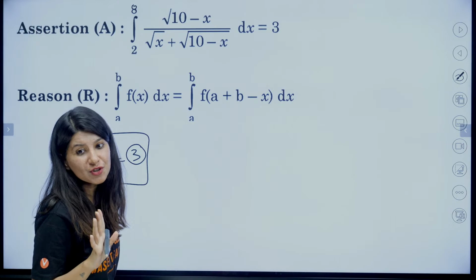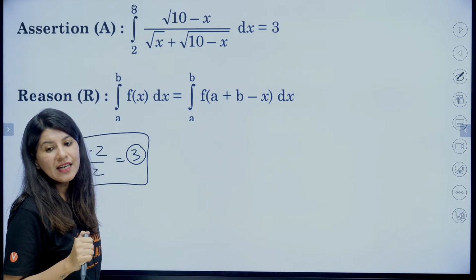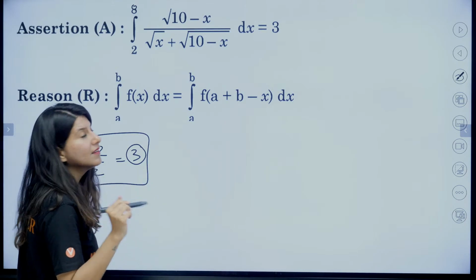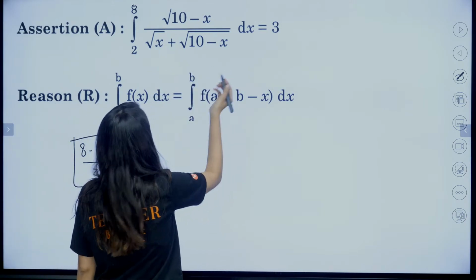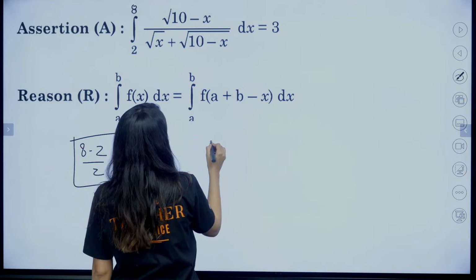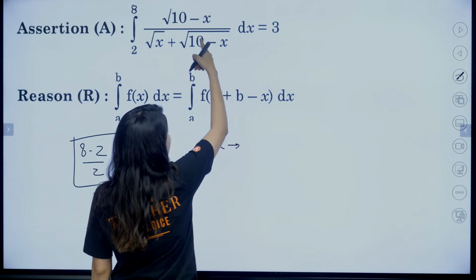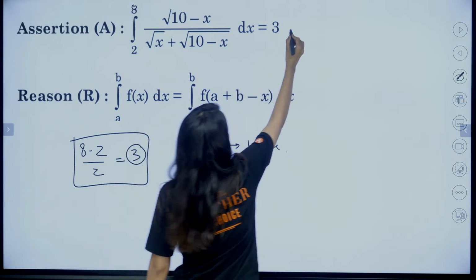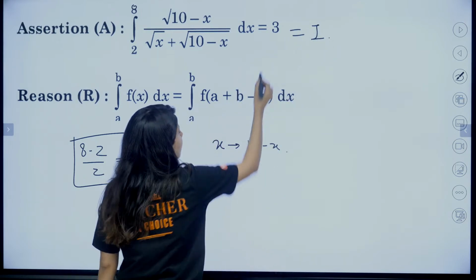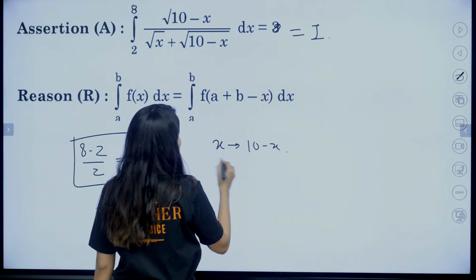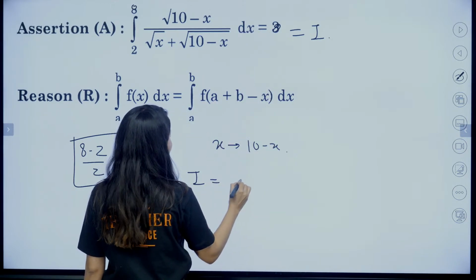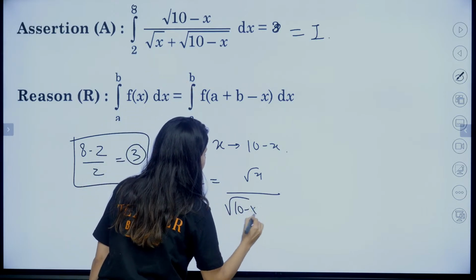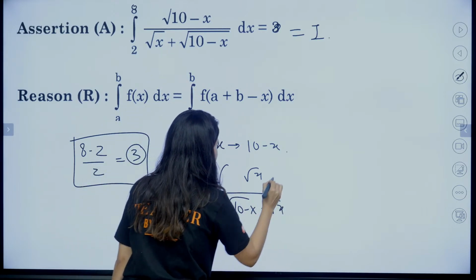If you know the ninja shortcut, I taught you this in the JEE Main session, right? But again, apply that. So a plus b minus x. So x will be replaced by, the moment I apply King's property, 10 minus x. So if this is your integration, I, let us delete. Now I will become what? Root x. Root of x will be replaced by 10 minus x, plus this is root x integral dx.